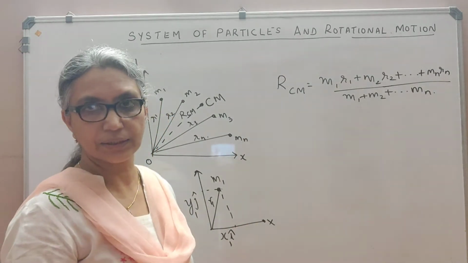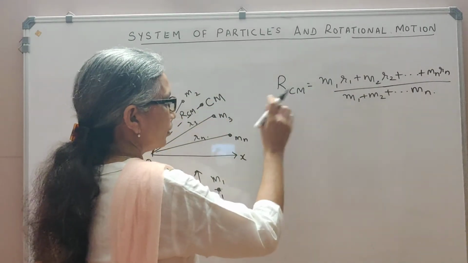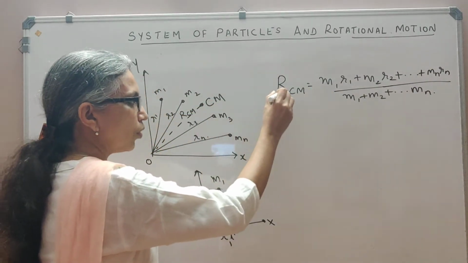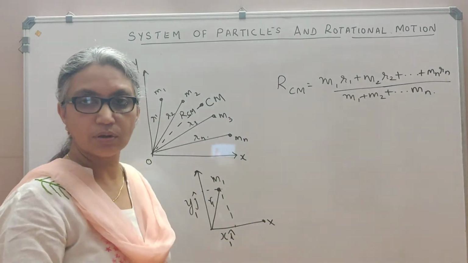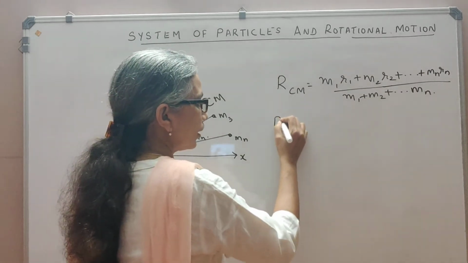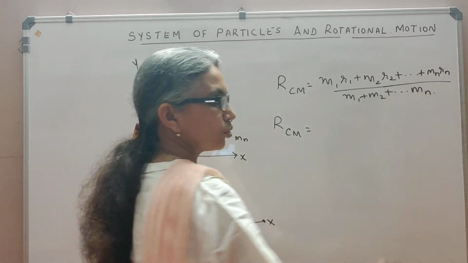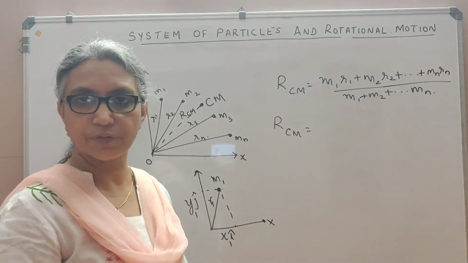So I may rewrite this as the position vector RCM also will have the x coordinate, the y coordinate, and the z coordinate. So here I may rewrite this as RCM is equal to this m1 plus m2 plus and so on up to mn will be the total mass of the body.